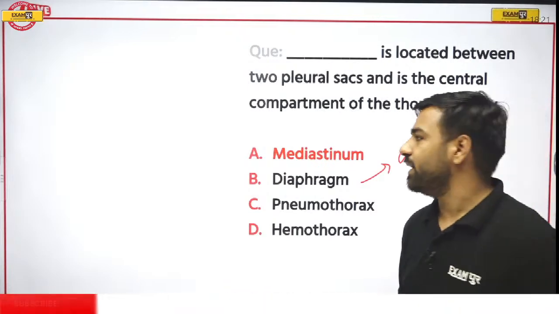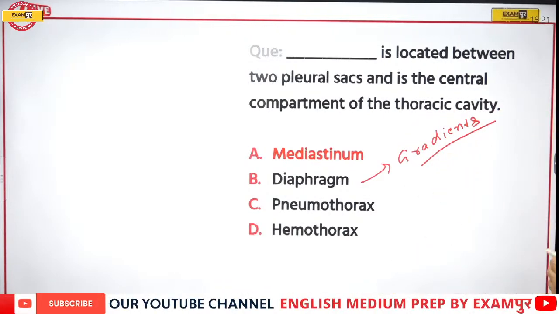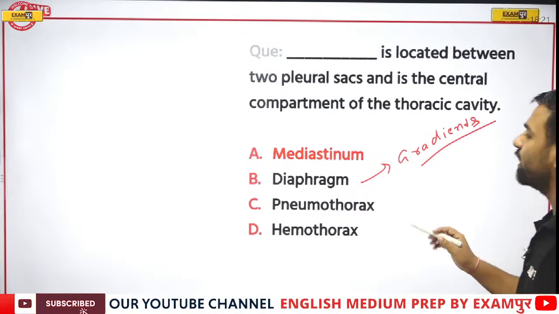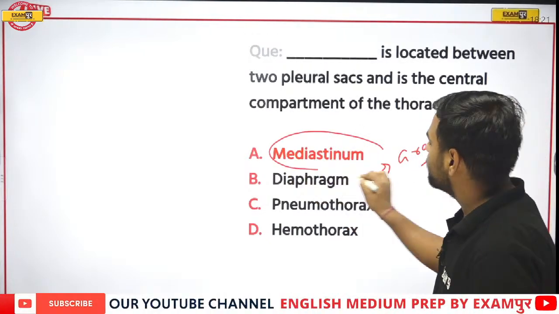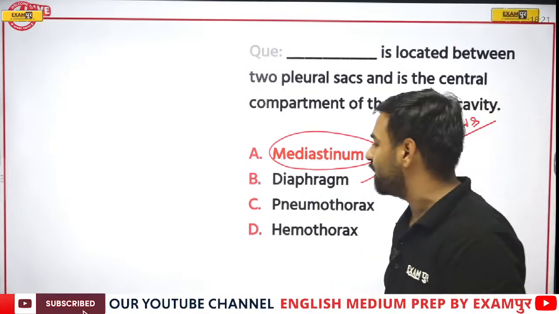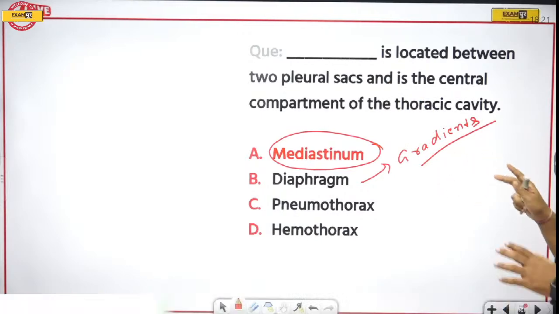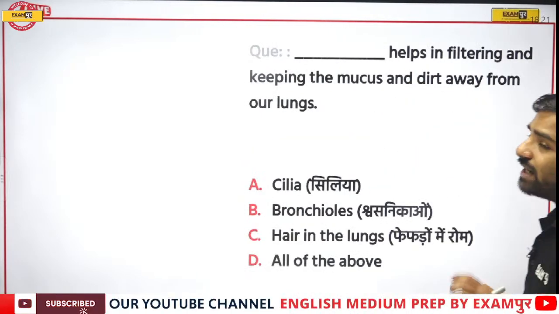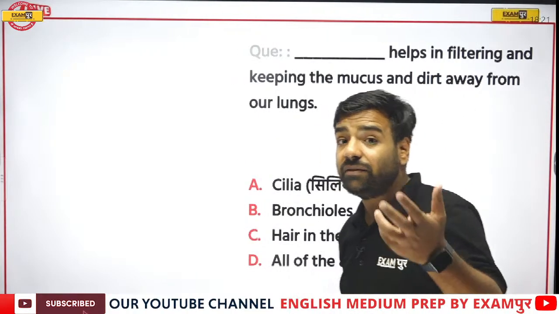So yes, option number A is going to be the correct answer because this is located between the two pleural sacs and is in the central compartment of the thoracic cavity. Now, if I talk about this diaphragm, it was creating the gradients because of which you were breathing in and breathing out. And these are the things present in your body because of which you are breathing in, correct? And even breathing out.